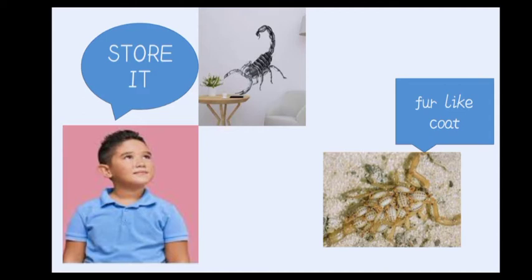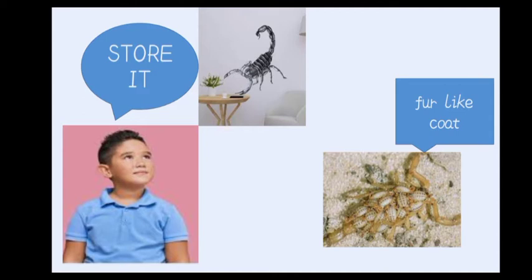Now see, there is a boy, as you can see in the picture, staring at the scorpion. Once, there was a scorpion crawling on the wall, and this boy was continuously staring and observing every movement. He was recording every movement made by the scorpion. The appearance of the scorpion was such that it seemed to be carrying a fur-like coat on its hump, or you can say at the back.